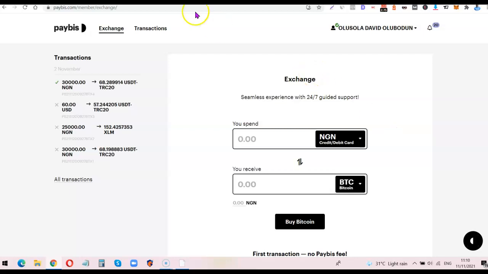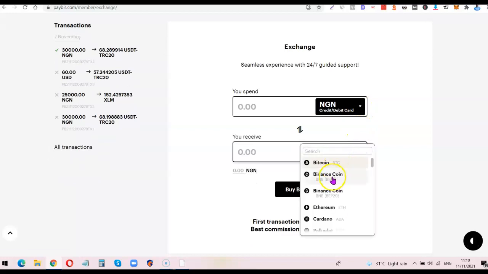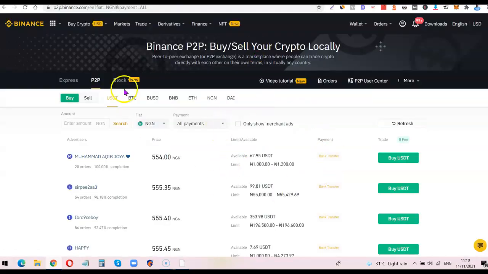When you transfer the money to your Binance account, this is how it works: you top up your card, then you select the coin you want to buy here. Take for example, this is the coin you want to buy. You have to copy the wallet address on Binance of the coin you are buying.